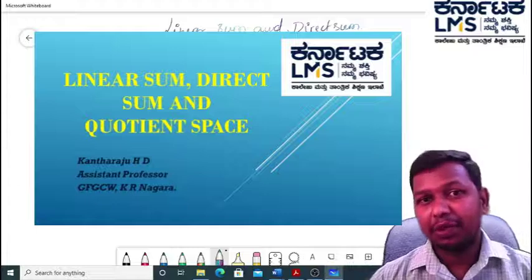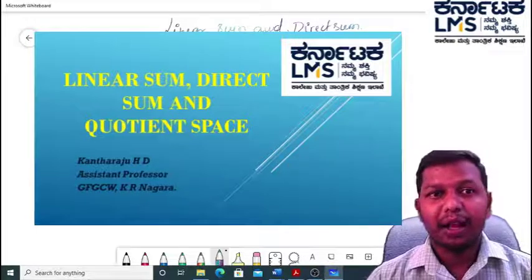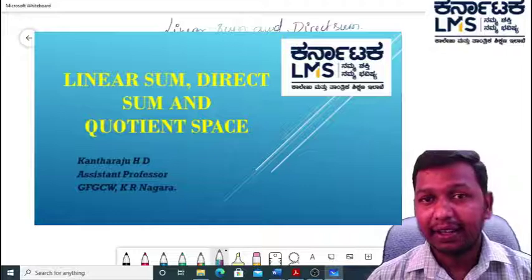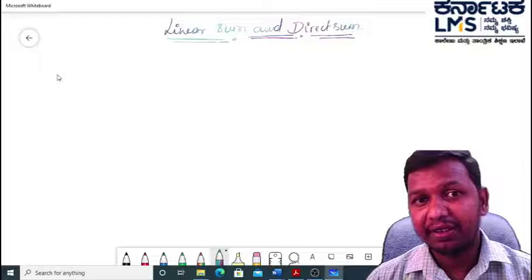In this session, we are going to learn about linear sum and direct sum. Along with these two, some definition of quotient space.